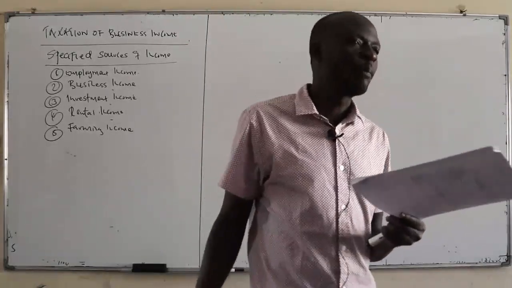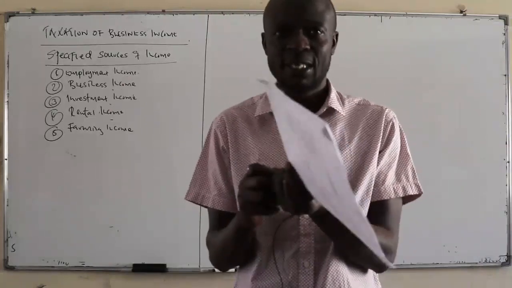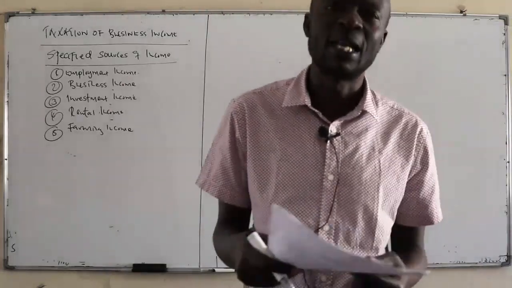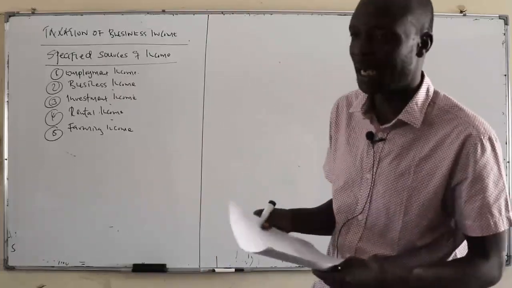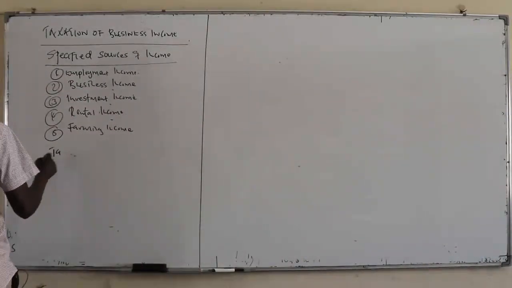And then when you're doing business, you receive a lot of incomes, isn't it? Some of these incomes are taxed and others are not taxed. Not all business income is taxed. So you're supposed to know what we call taxable business income.